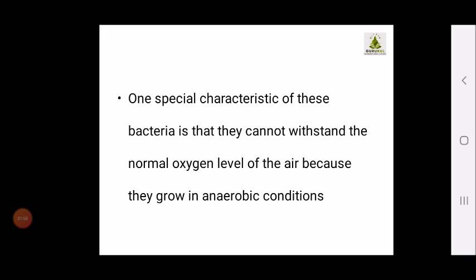Similarly, if your mother cooks dal and keeps it for a long time in the summer season, the dal also gets spoiled. That is due to the presence of Clostridium bacteria.